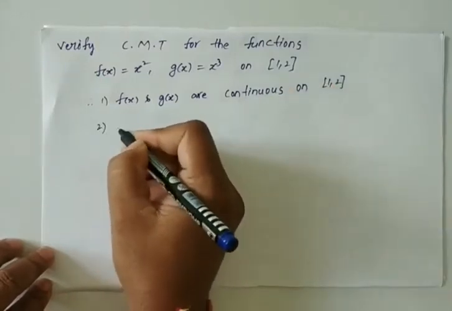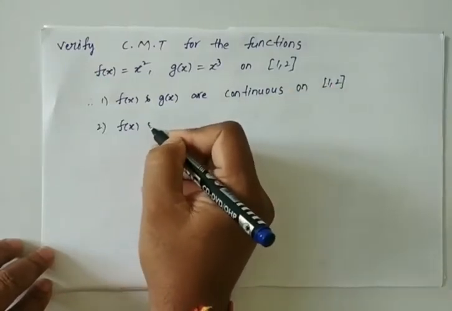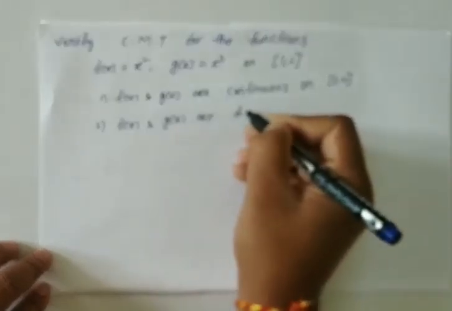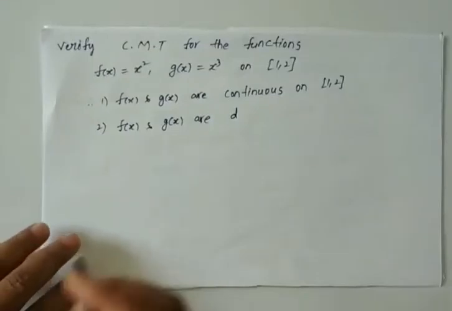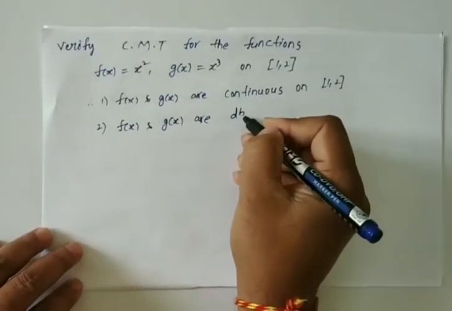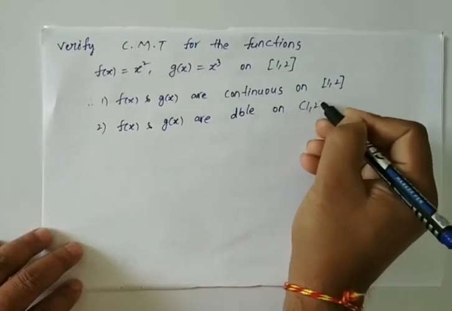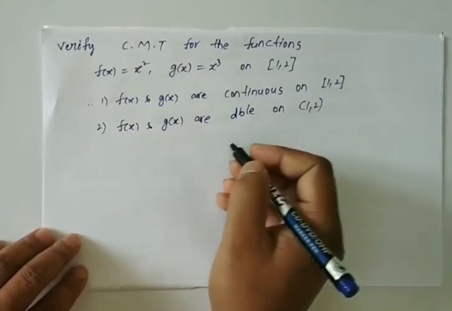Similarly, write down second one also, f of x and g of x are differentiable on open interval 1 comma 2.